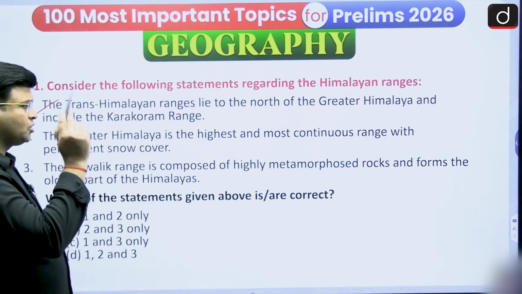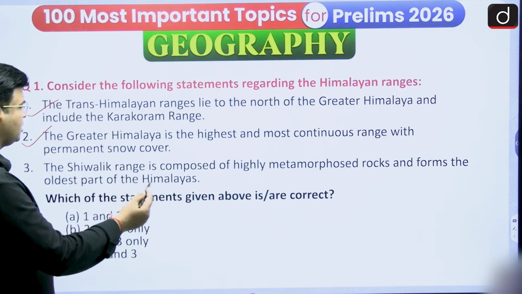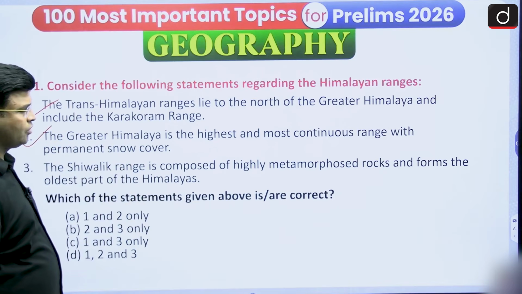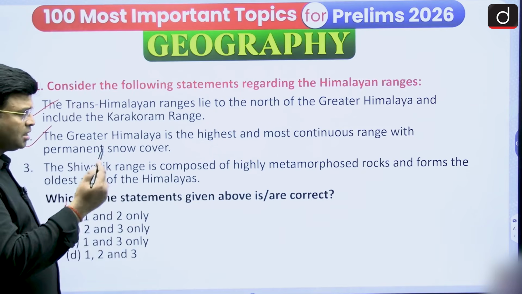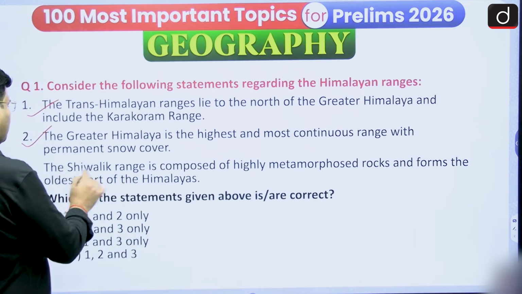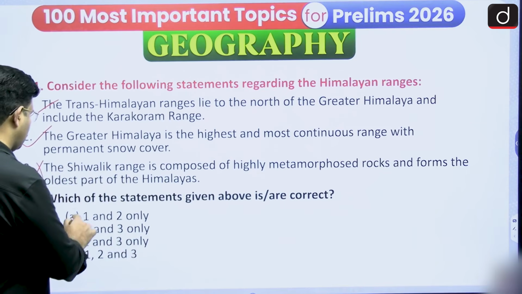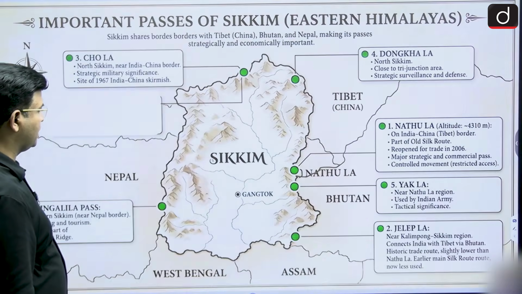Yes, this is also a correct statement. The Shivalik range is composed of highly metamorphosed rock and forms the oldest part. No, it is highly unconsolidated and is the youngest part of the Himalaya. So this statement is wrong, and option A, 1 and 2 only, is the correct one.